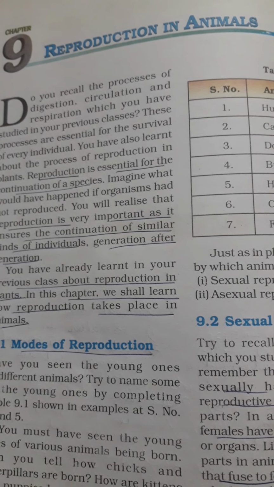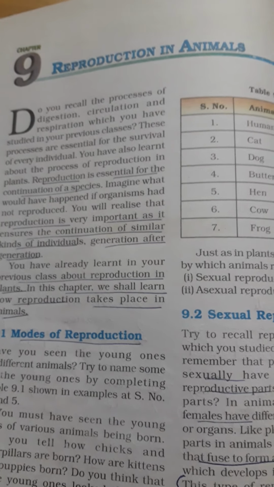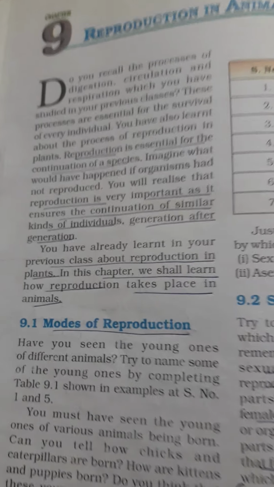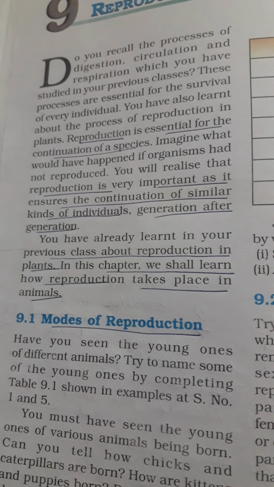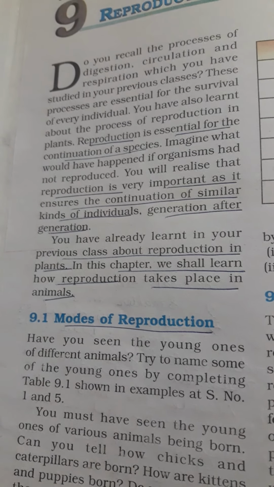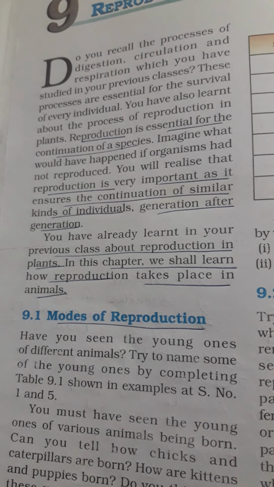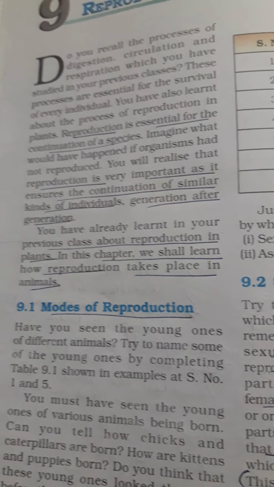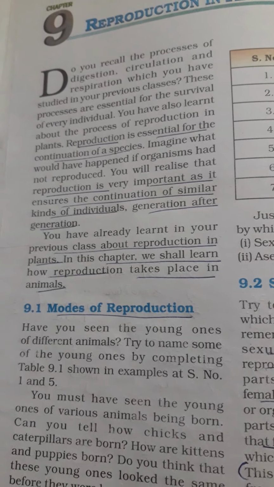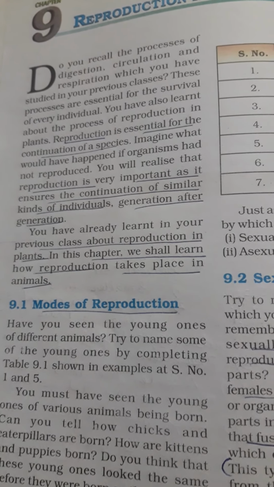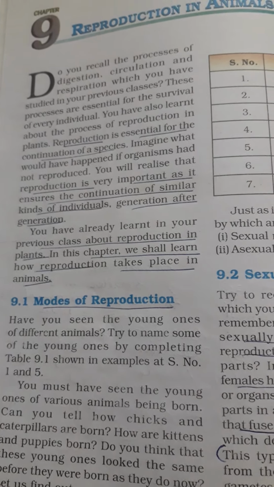Hello children, today I am going to explain lesson number 9, reproduction in animals. Reproduction is essential for the continuation of a species. Reproduction is very important as it ensures the continuation of similar kind of individuals generation after generation.